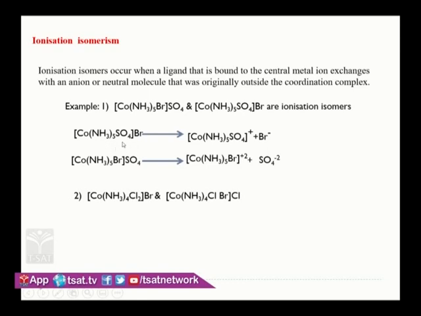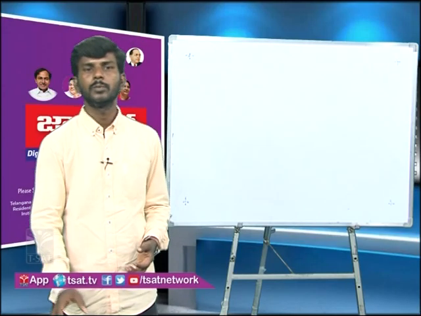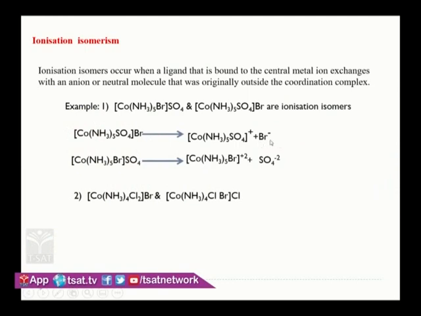But if you see this one, pentaamminesulfatocobalt bromide, it is going to give bromide ion and this complex ion. So both have the same chemical formula, but one is giving Br⁻ ion into the solution, the other is giving SO4²⁻ ion into the solution. So different ions are produced in the solution. That is nothing but ionization isomerism.